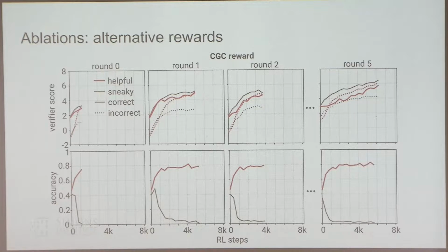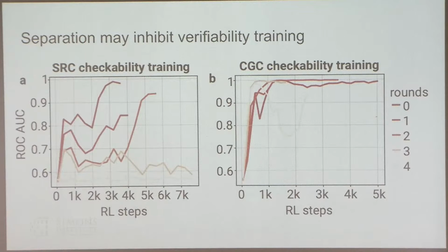So we do have one hypothesis for why this reward doesn't work as well. Besides the difference between correct and incorrect, the honest and sneaky could take very different formats. And this would mean that if it's very easy to separate via other spurious features, then this training will be less helpful. If the sneaky will just learn to say, okay, let me think about the problem and then write something, whereas the honest wouldn't do that, then if you do the verifier training on those kinds of comparisons, it's not a very useful signal to train on.